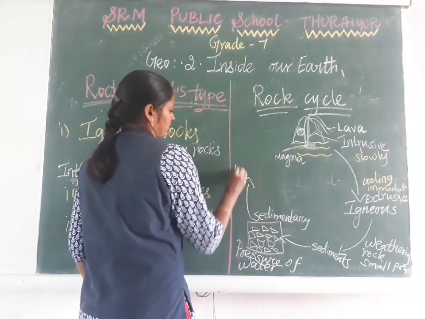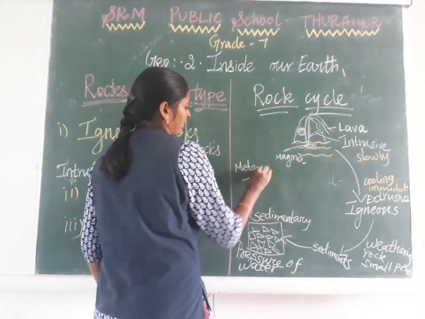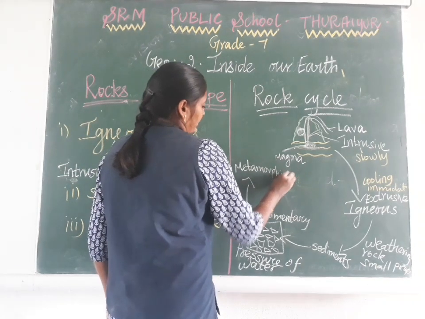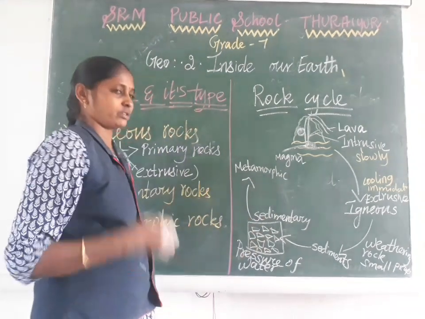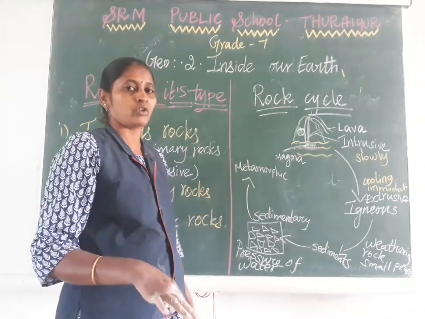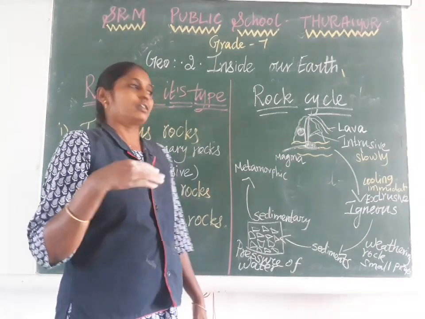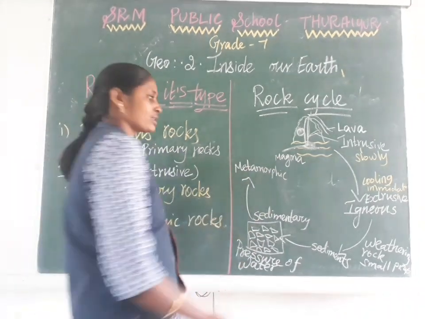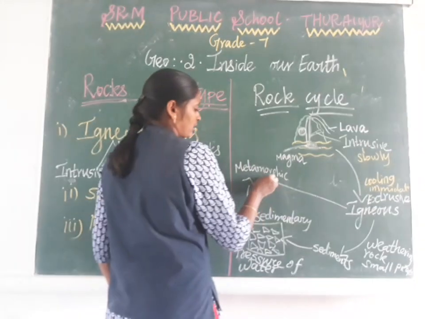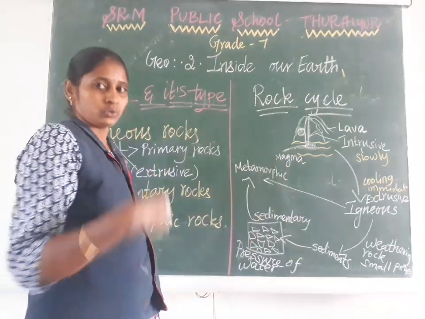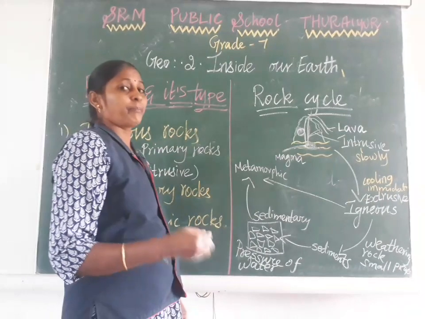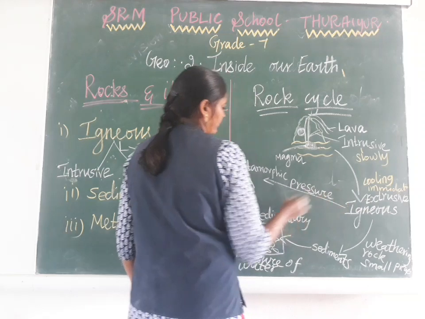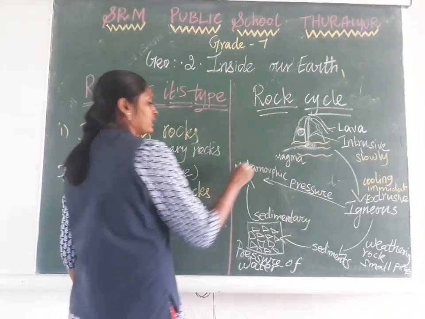So the next rock is metamorphic rock. How is metamorphic rock formed? Sometimes the sedimentary rock changes again, with pressure and heat. Due to the pressure and heat, the sedimentary rock slowly changes into metamorphic rock. Otherwise, sometimes the igneous rocks also convert directly into metamorphic rock due to the pressure of the earth.